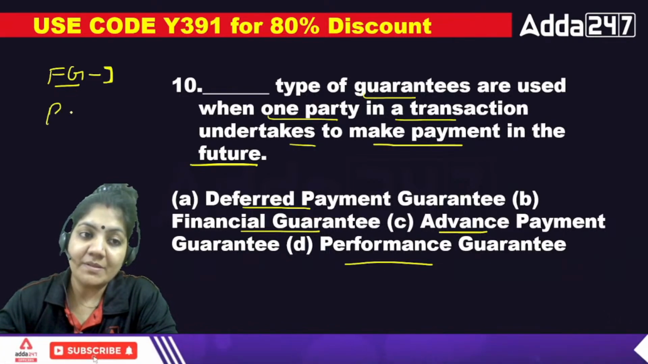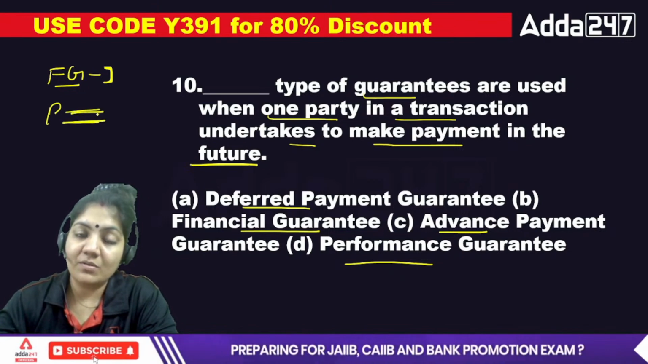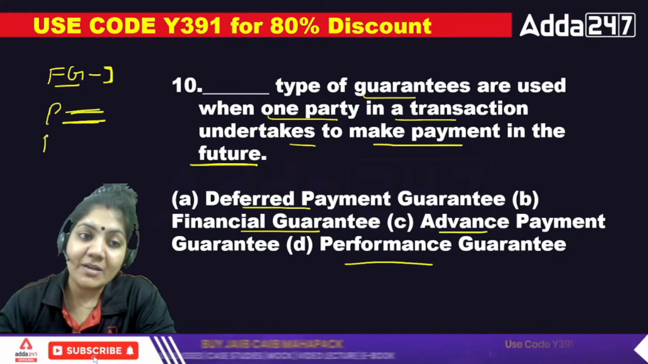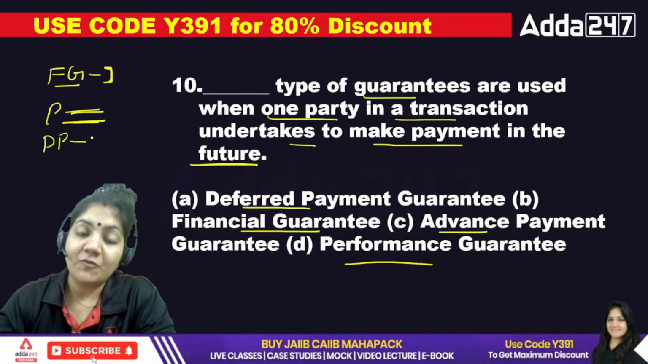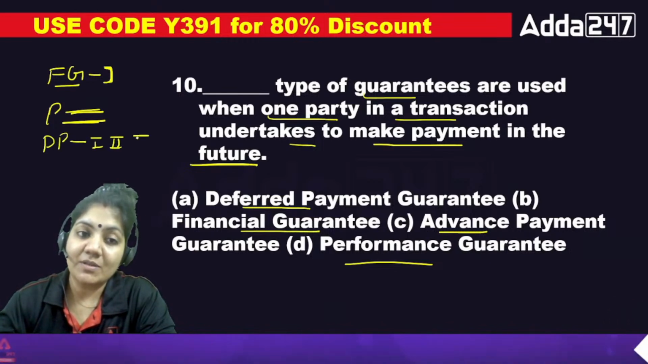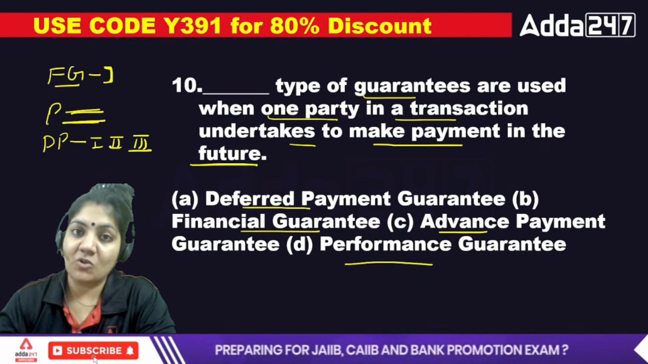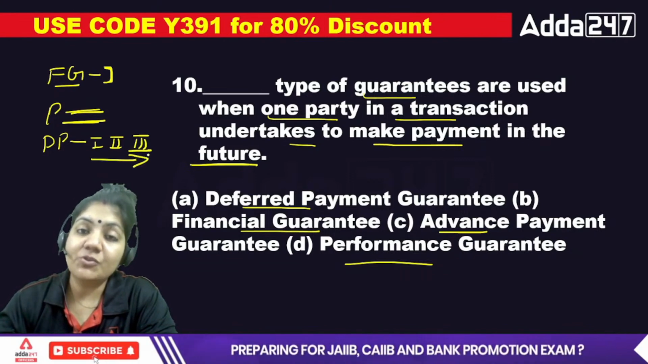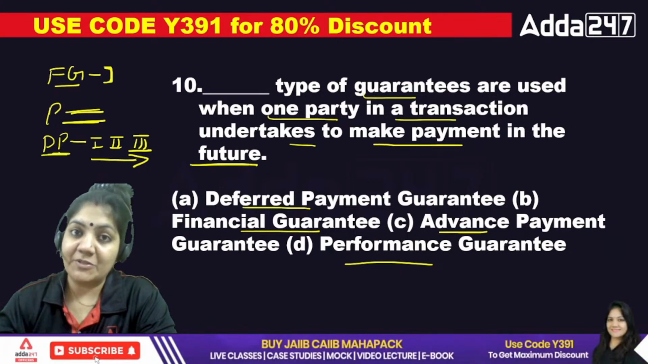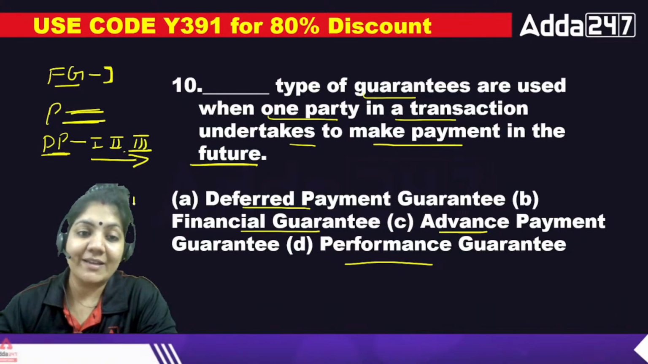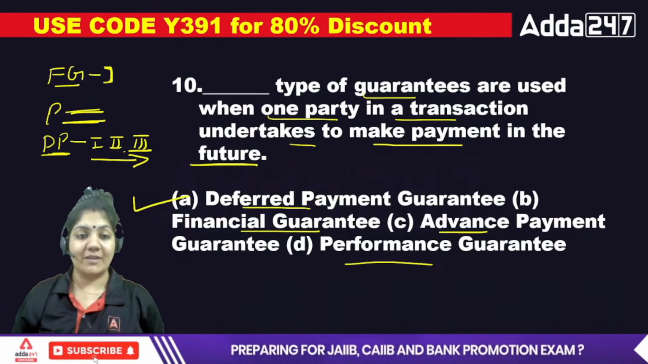In the performance, they are making the road. For that road, they are making contract. But in deferred payment, they have to pay the installment, suppose in 3 times they have to pay the installment. So that is the future payment that the principal debtor or you can say the buyer have to pay. So for the future one, the exact answer is deferred payment guarantee.